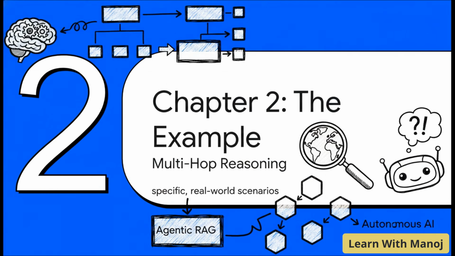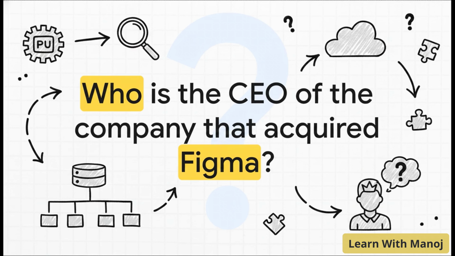Okay, moving right along to Chapter 2, the example. Let's make all this theory a bit more tangible and see exactly how it operates in the real world. Imagine you ask an AI this question: Who is the CEO of the company that acquired Figma? A basic chatbot is probably going to struggle here. It might even confidently hallucinate a completely wrong name. And why is that? Well, because the answer is actually a puzzle. It's what we call a multi-hop problem. You literally can't know who the CEO is until you figure out who made the acquisition first. It inherently requires multiple steps.